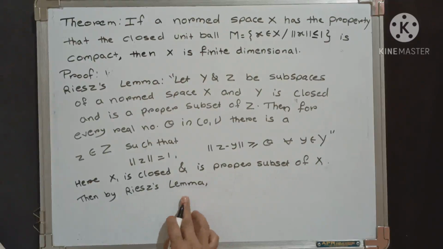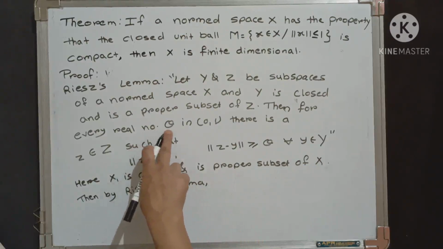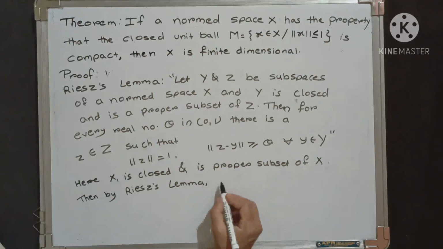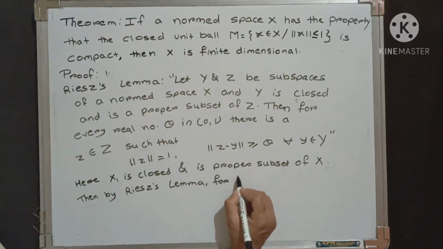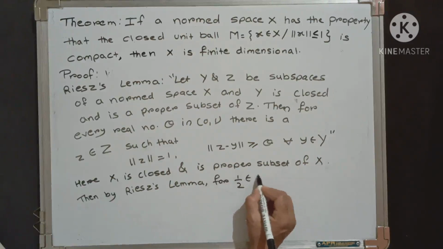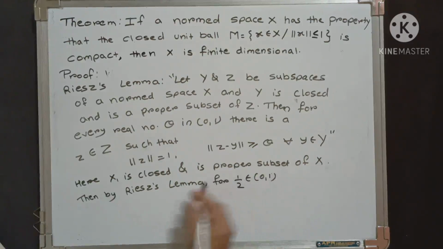Then by Riesz's lemma, here we can take the value of theta equal to half, for 1/2 belongs to the open interval (0, 1).